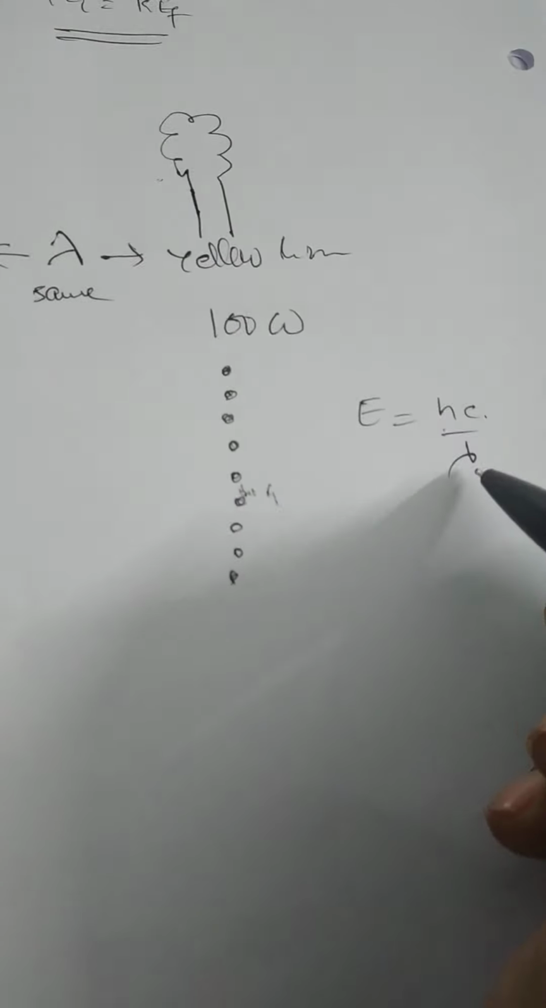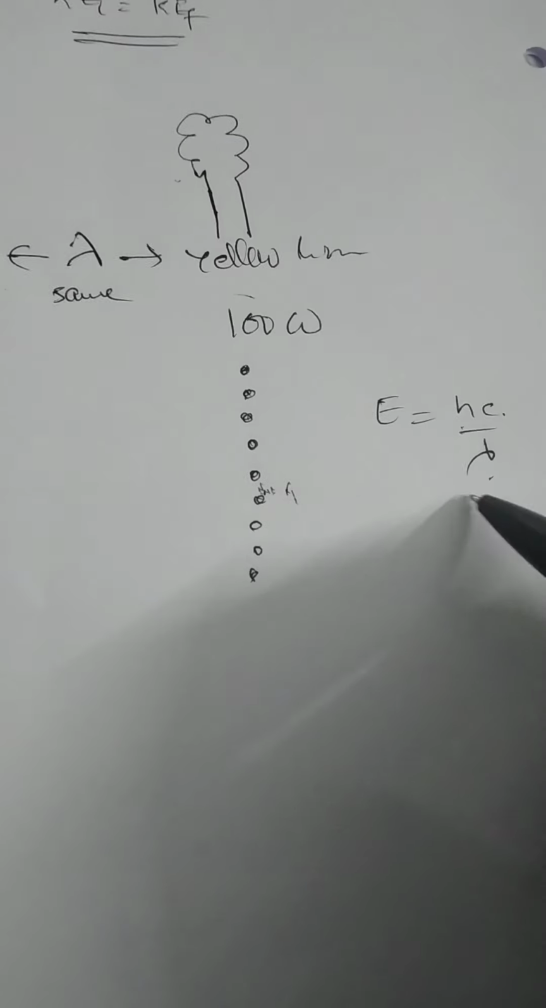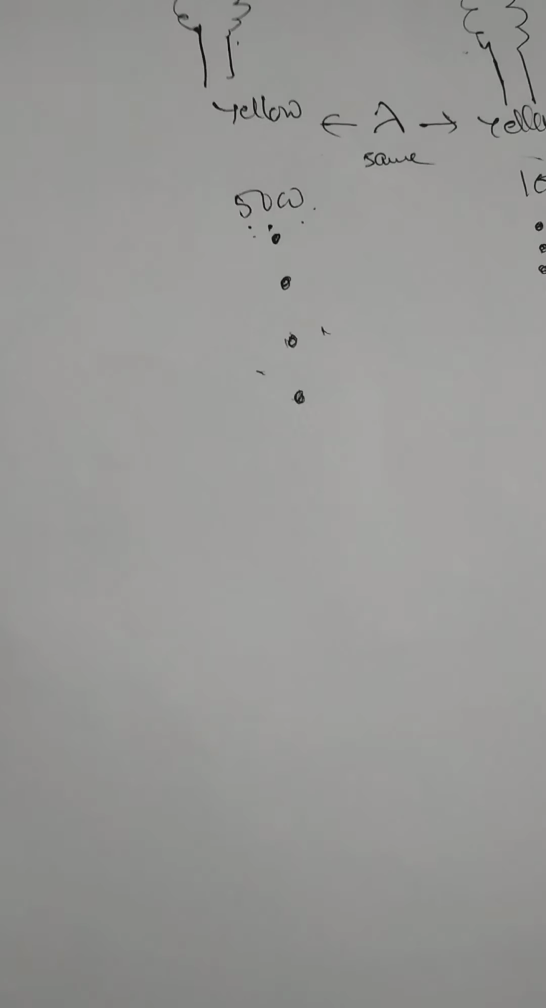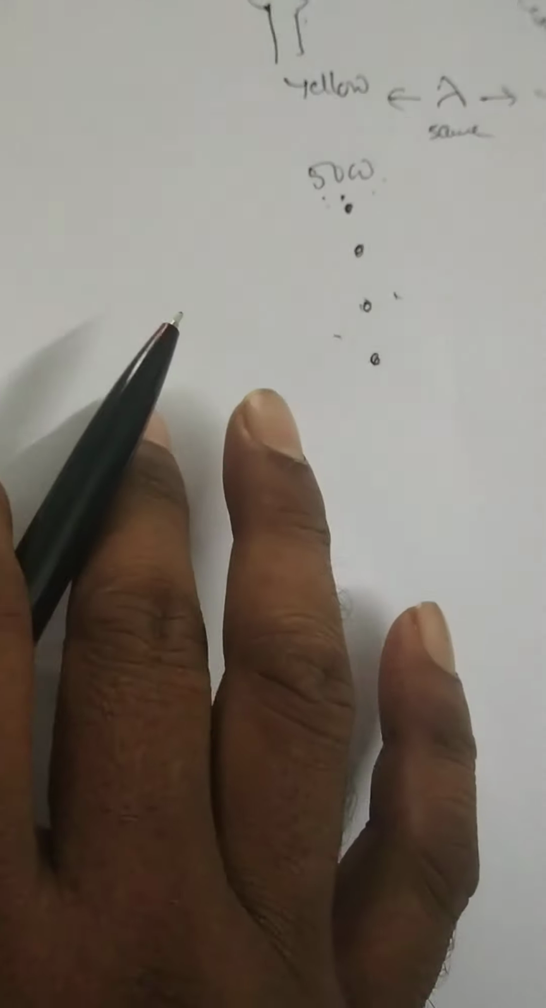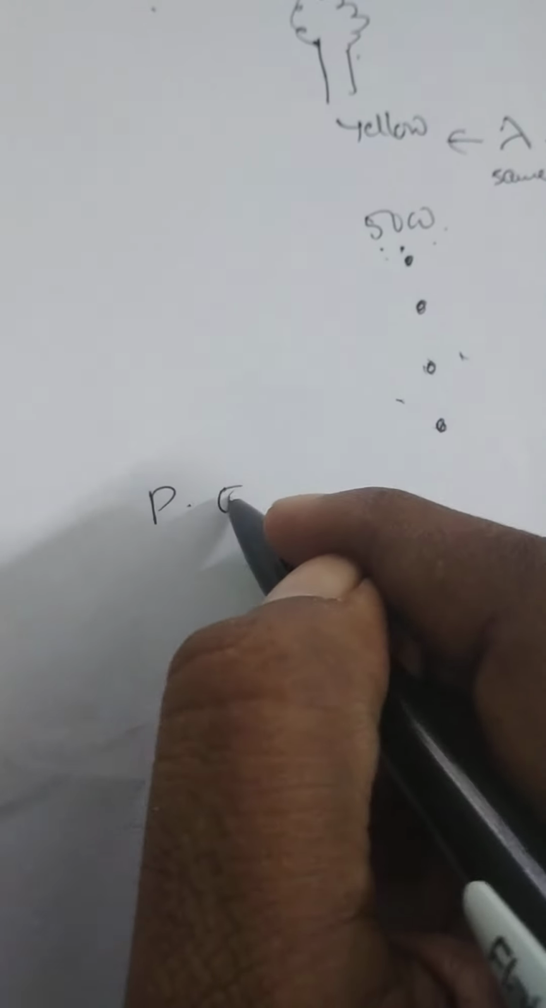H constant, c constant, lambda is also the same. Energy remains constant. On increasing the intensity, the number of photons will increase. Okay? Right. So the next one is, what is meant by photoelectric emission?